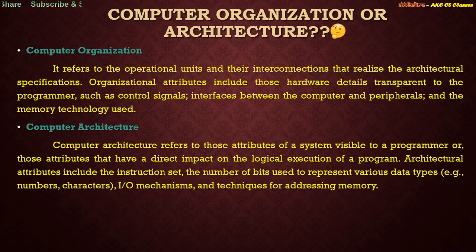But for the time being, just assume that if you want to interact with a certain person, you should follow a certain language. If you are Bengali, or if you speak Tamil, then you should communicate with that person in that language so that the person can understand. It has a specific set of alphabets that you use together in order to pronounce a certain word. So this is what an instruction set is.